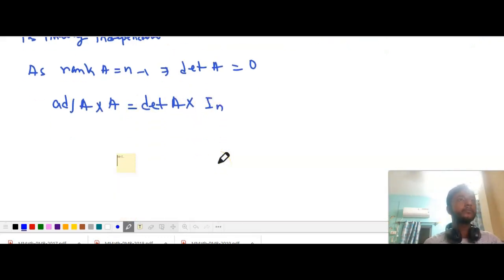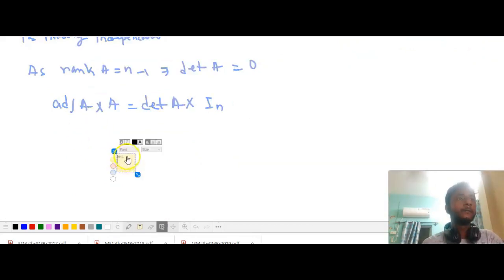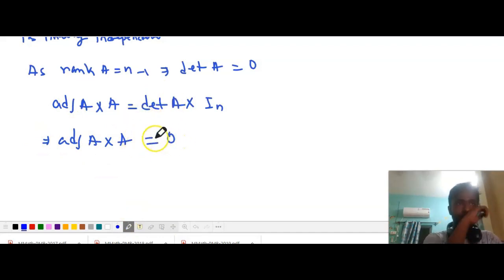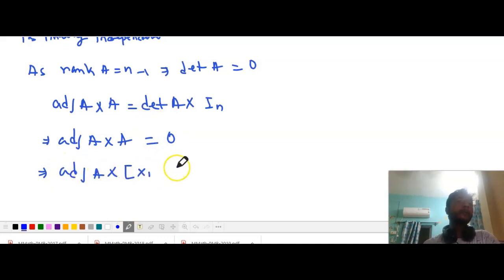So from here we can say that adjoint A into A, as det A equals 0, is equal to the 0 matrix, right? Now putting the value of A, adjoint A into x1, x2, up to xn is equal to the 0 matrix.